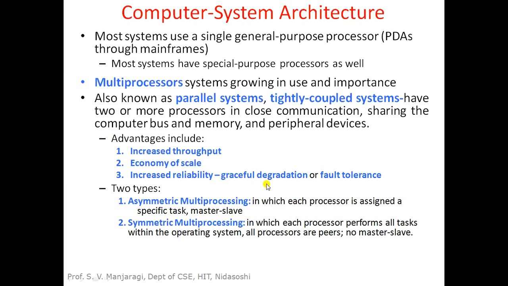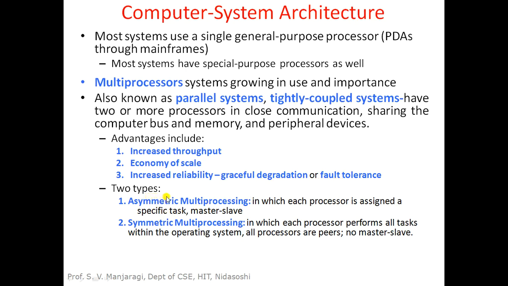Due to the failure of one CPU, the program execution will not be stopped, because the load of that failed CPU can be allocated to other CPUs. Definitely the execution speed decreases, so performance will be degraded, but there will not be any complete shutdown or failure of the system. Hence, it is fault tolerant.